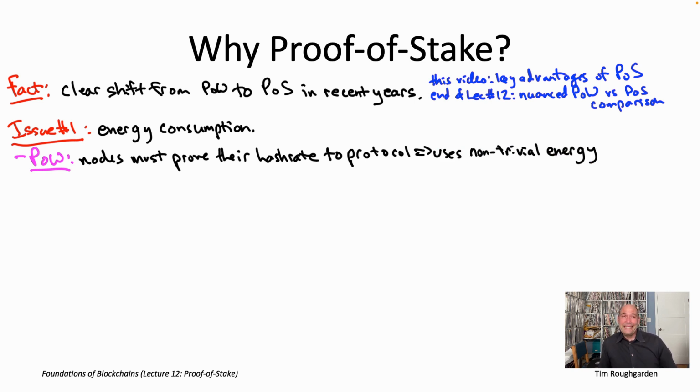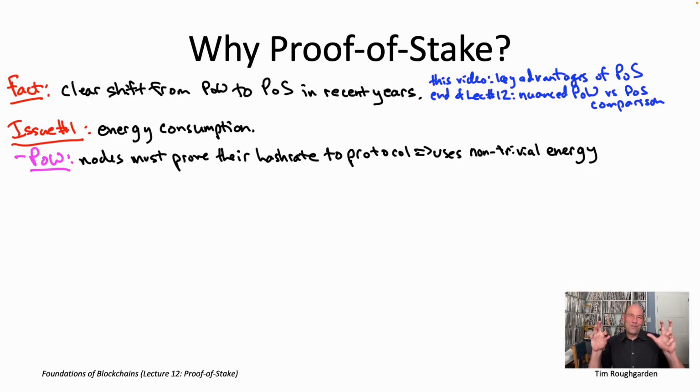The protocol really needs to know quantities, namely hash rates, that are not directly observable to it, right? The protocol can't magically know how many ASICs some node running the protocol might own, so the nodes are always proving, through solving these hard crypto puzzles at an appropriate rate, exactly how much hash rate they're bringing to the protocol.